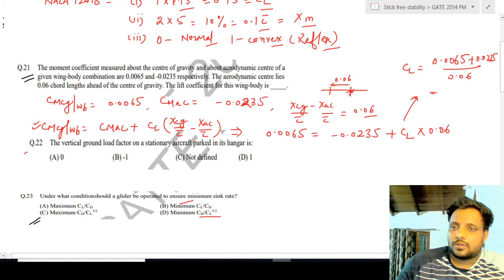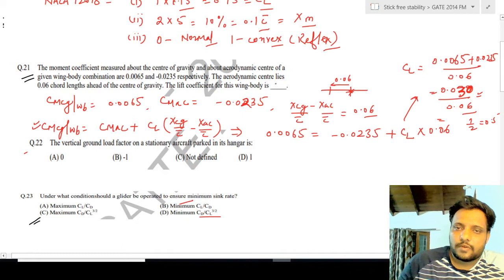That is 0.030 divided by 0.06, so it is 1 by 2, or 0.5. So the CL value is 0.5.